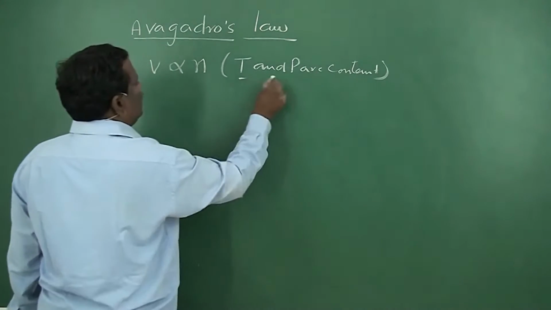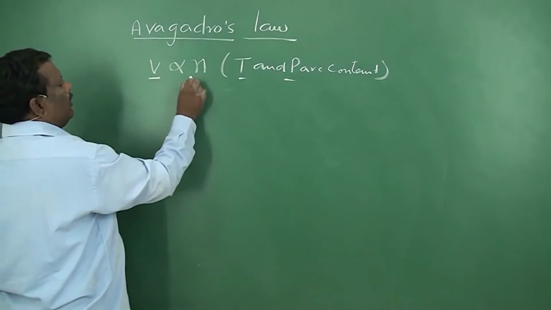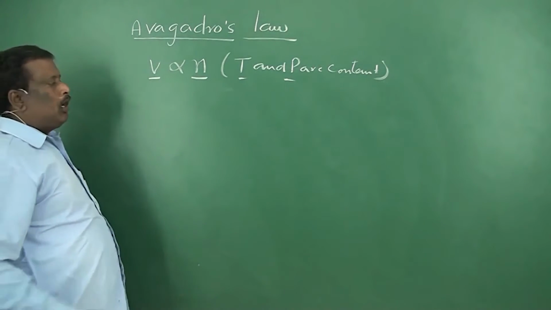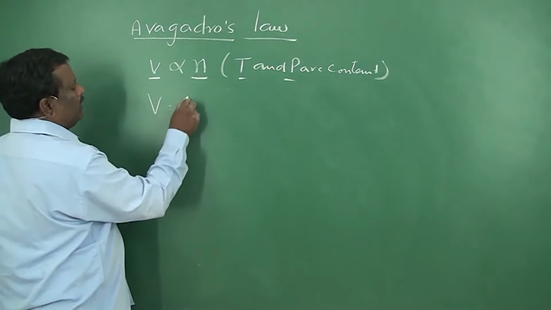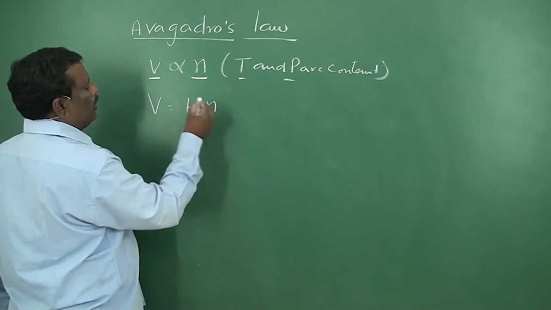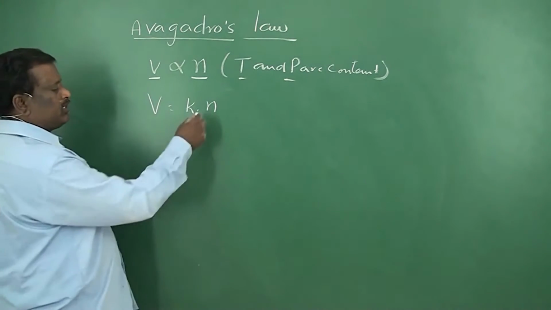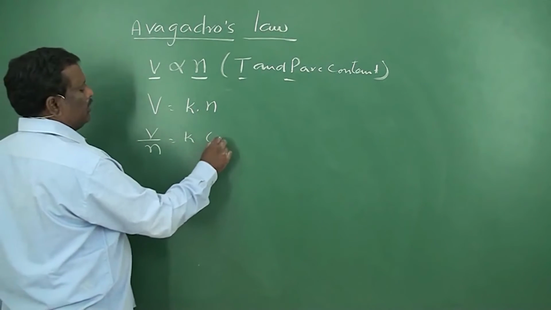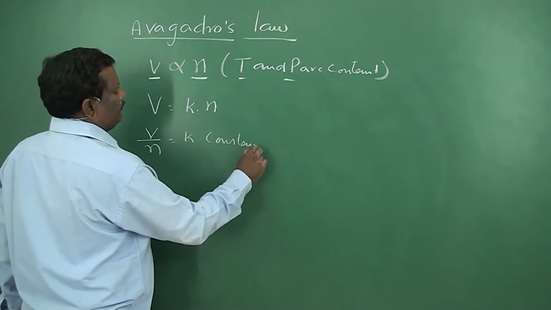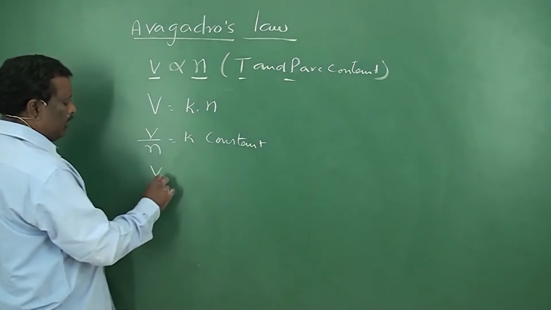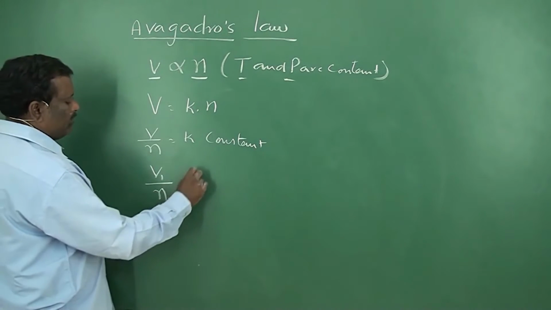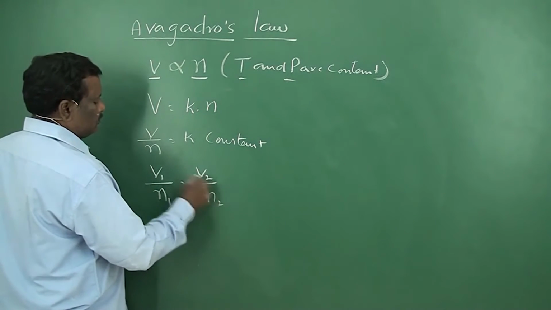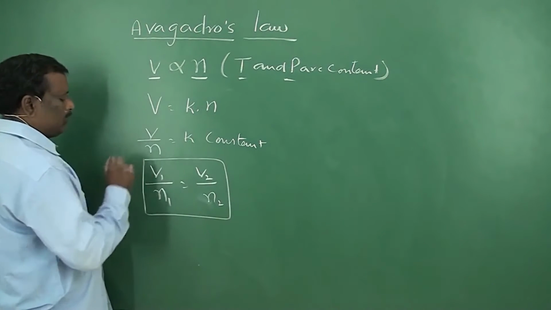At constant temperature and pressure, the volume of the gas is directly proportional to its mole number, or V is equal to K into small n, where K is a constant, or V by n is equal to K, constant, or V1 by n1 is equal to V2 by n2. This is Avogadro's law.